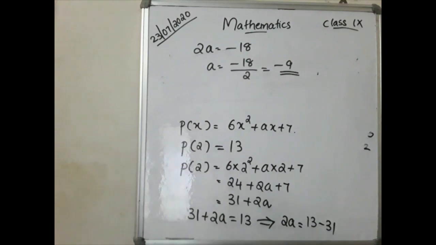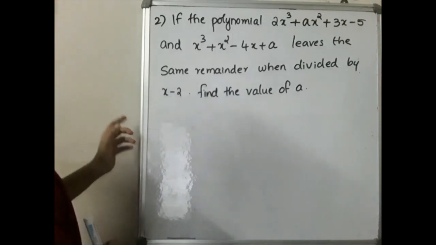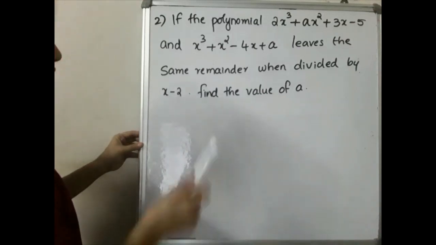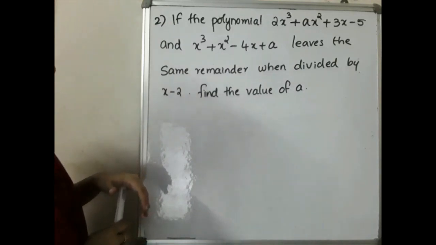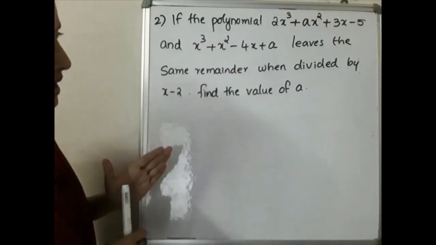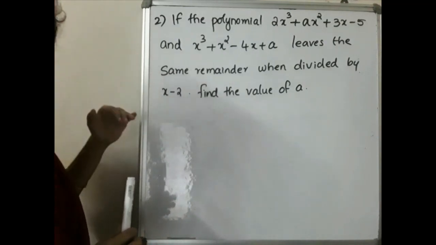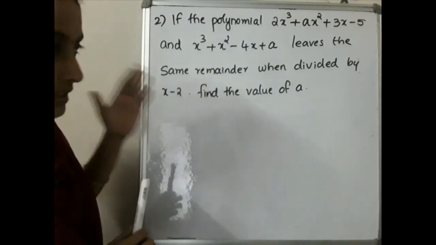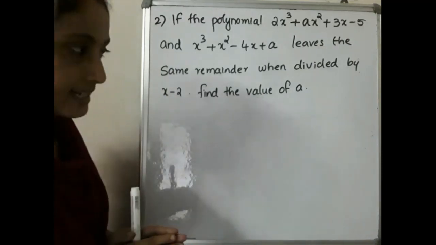Second question. Please write. The second question is, if the polynomials 2x cube plus ax square plus 3x minus 5 and x cube plus x square minus 4x plus a leave the same remainder when divided by x minus 2. That is, given two polynomials, if we divide these two polynomials by x minus 2, we get the same remainder. That is our question.